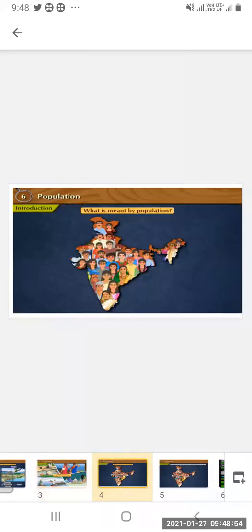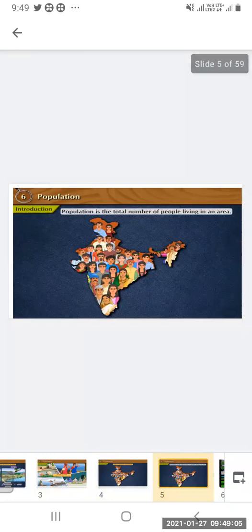So what is meant by population? You must have heard this word many times, but today we will see in detail what is population. Population is the total number of people living in an area. Within a particular area, the total number of people living, that is called population.